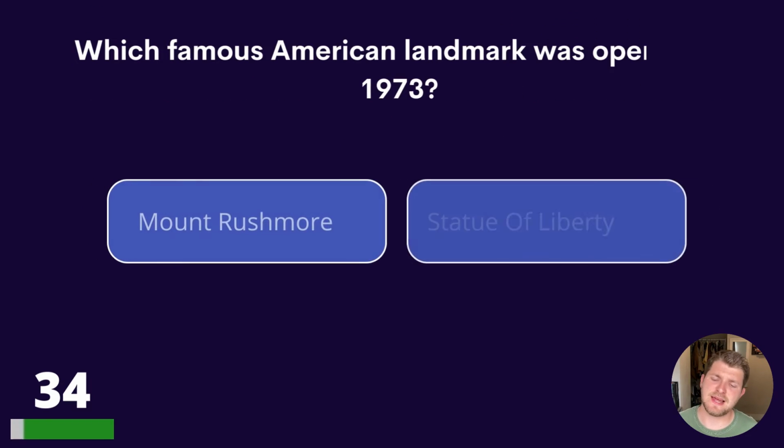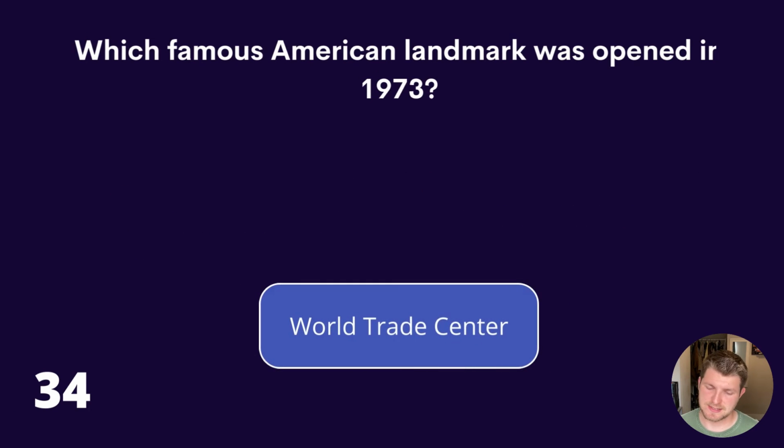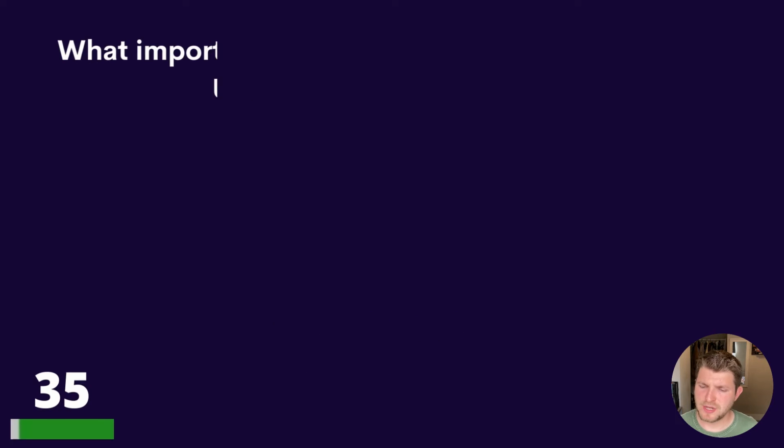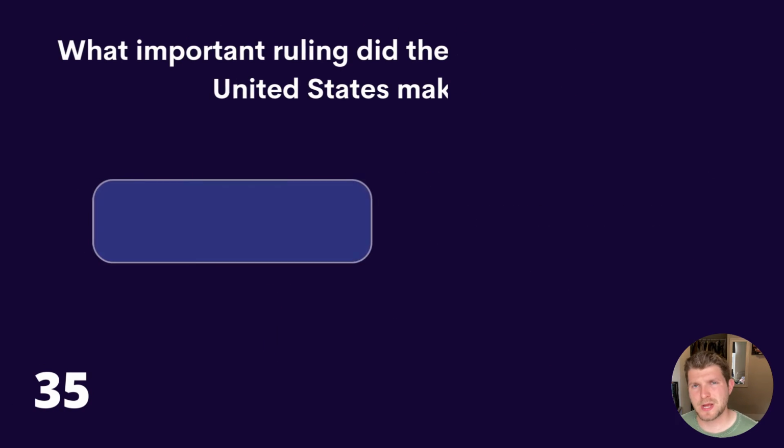Which famous American landmark was opened in 1973? Mount Rushmore, Statue of Liberty, or World Trade Center? The answer is World Trade Center. 35. What important ruling did the Supreme Court of the United States make in 1973? Roe versus Wade, Mariner versus Smith, or West versus Barnes? The answer is Roe versus Wade.